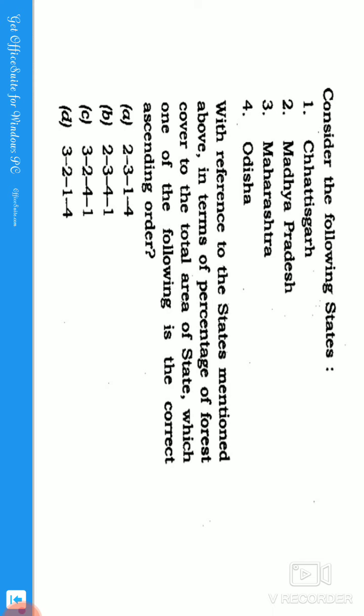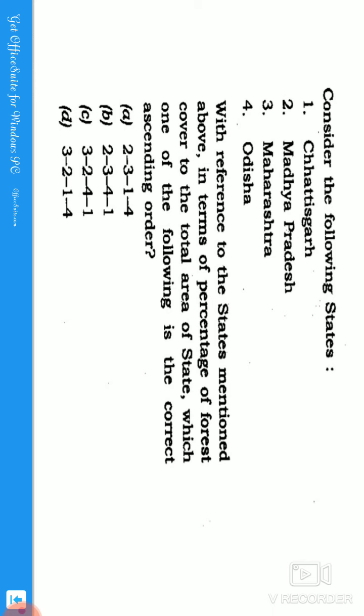Which one of the following is the correct ascending order? Guys, we have come with the recent 2019 India State of Forest Report. If you see, we have three distinct types, guys. Comparatively to the previous year, the states which have shown an increase in forest cover are Karnataka, Andhra Pradesh and Kerala. These three states have shown an increase in forest cover compared to the previous survey, that is the 2017 survey, guys.